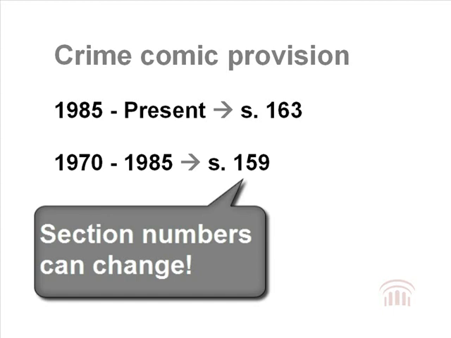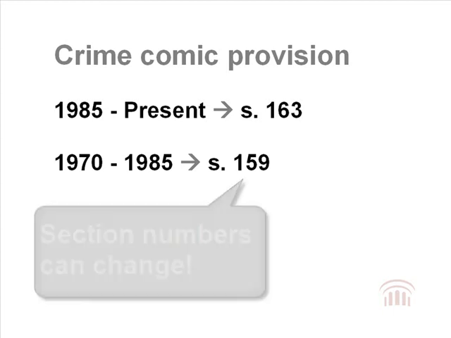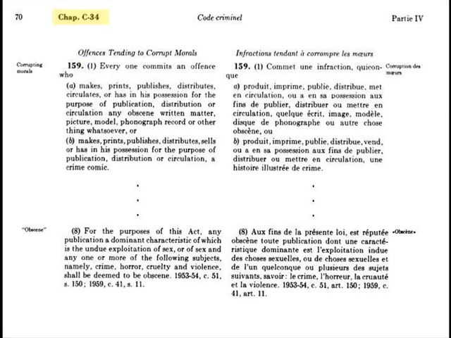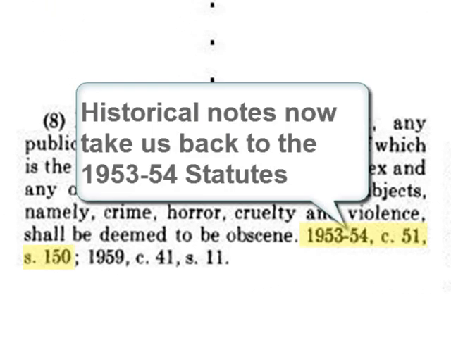So remember, when you are interested in tracing a section back in time, always check for changes in the numbering. Otherwise, you may end up investigating the history of the wrong section. We can continue tracing this provision by using our method of relying on the historical notes. Pulling Chapter C34 of the 1970 revised statutes, this time going to Section 159 of the Criminal Code, the historical notes take us back to 1953-54, when it was Section 150.